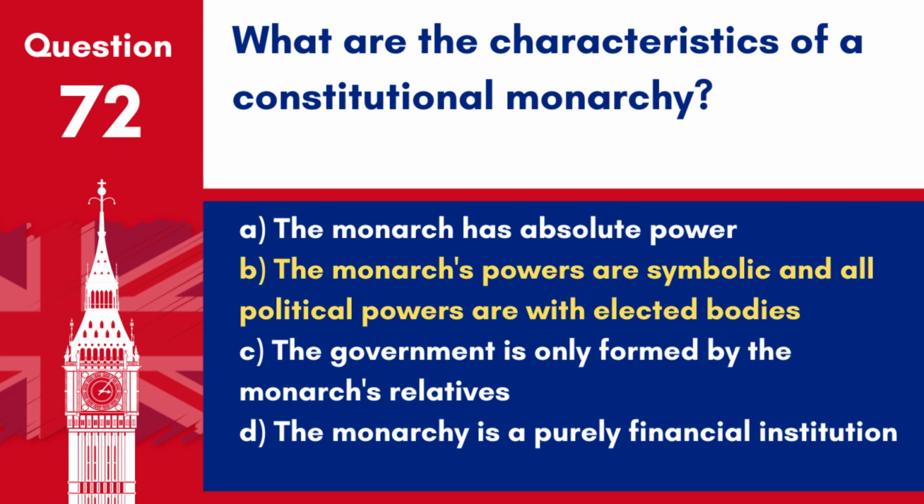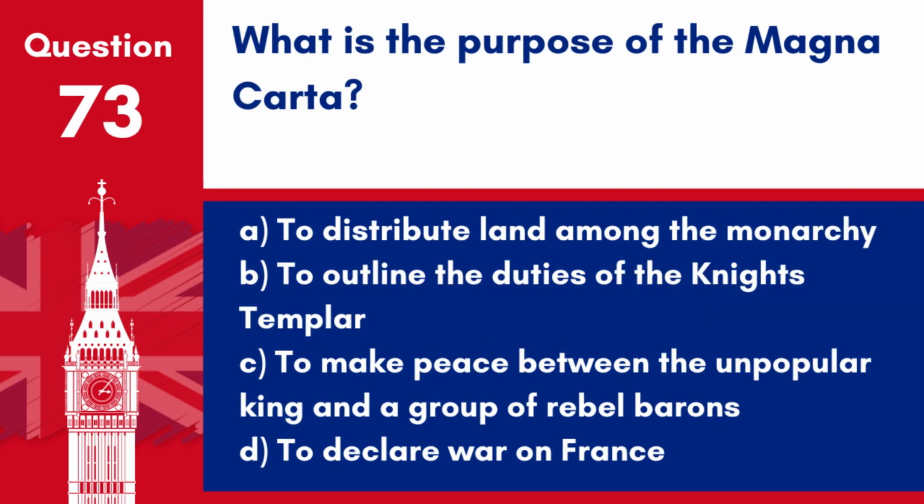Answer. B. The monarch's powers are symbolic and all political powers are with elected bodies. In a constitutional monarchy, like the UK, the monarch is the head of state within parameters set by a constitution, but governing power rests with elected legislators. Question 73. What is the purpose of the Magna Carta?